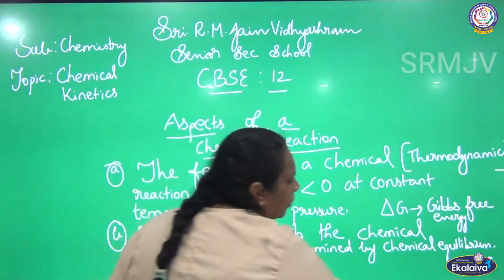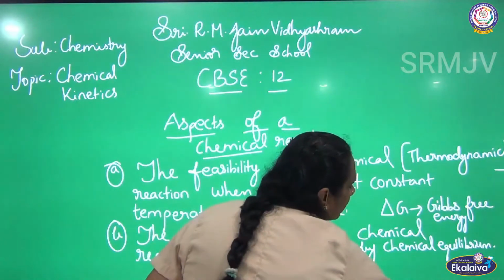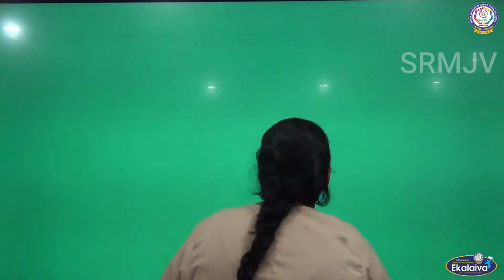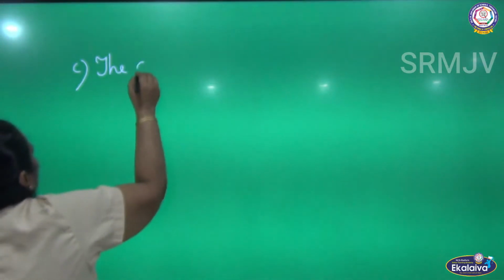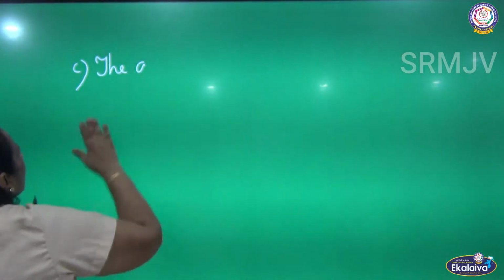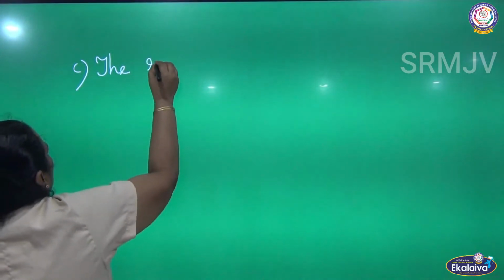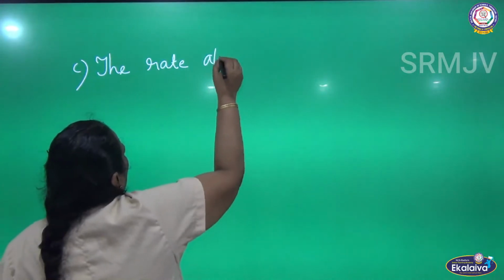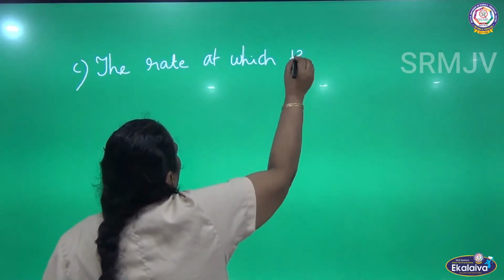The next one, we are going to talk about the third aspect. The third aspect talks about the rate at which the chemical reaction takes place.